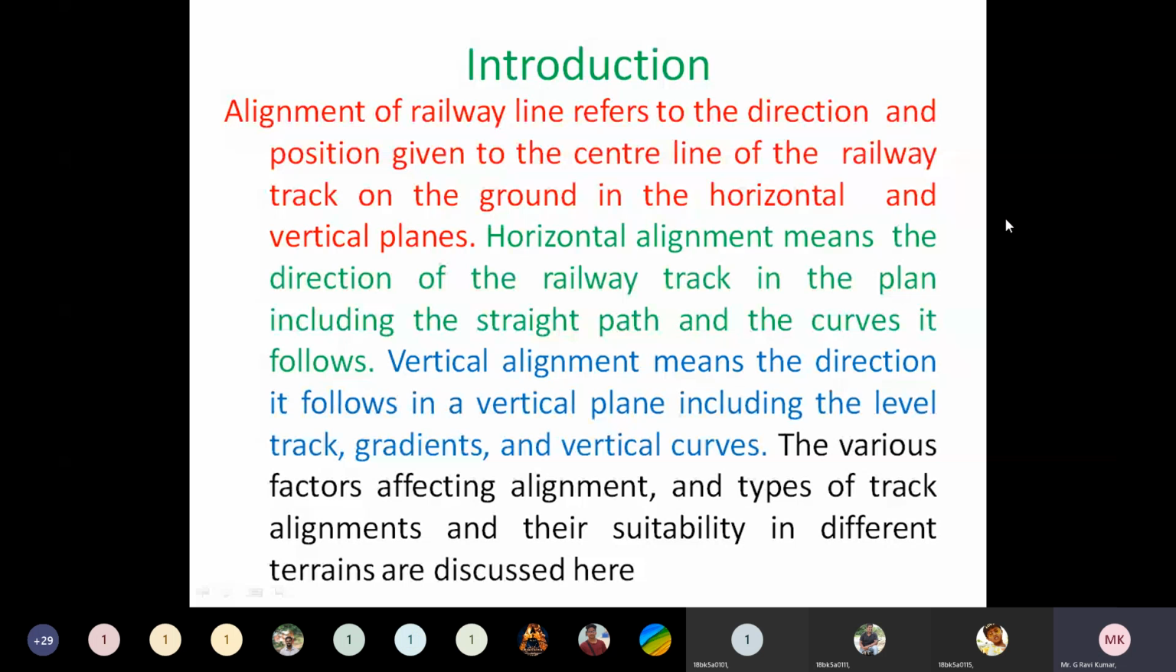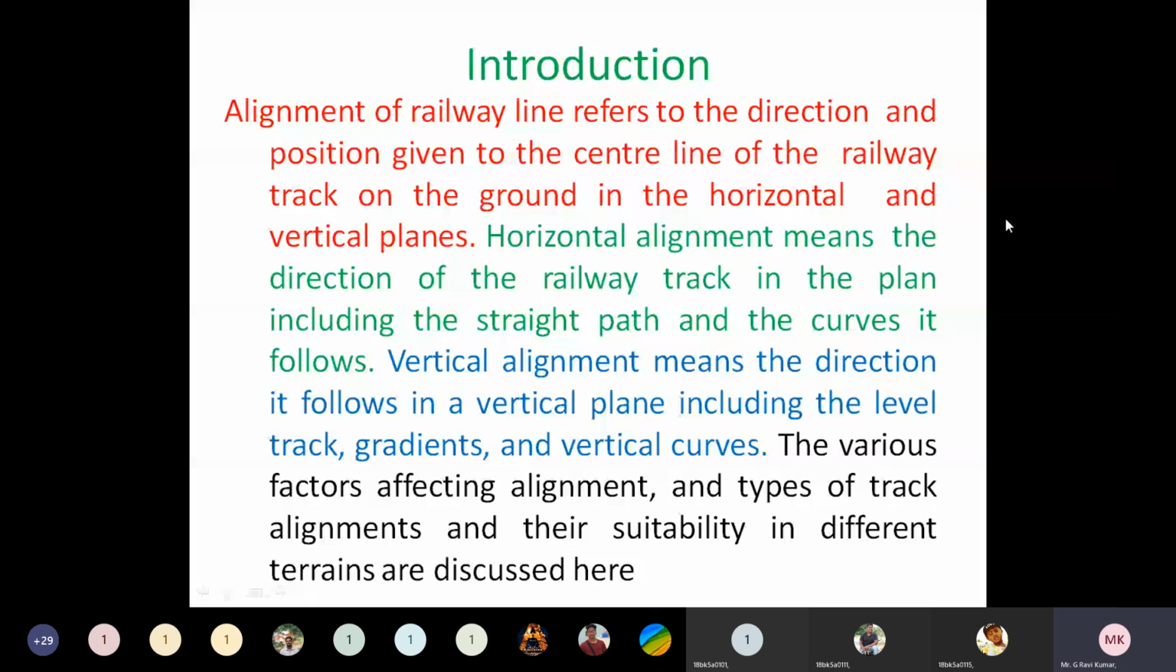If the railway track is flatter or leveled, in that case the alignment of the railway track is called horizontal alignment. And if the railway track rises or falls, in that case the alignment is called vertical alignment. You can say horizontal alignment means the direction of the railway track in the plan, including the straight path and the curves it follows. And vertical alignment means the direction it follows in a vertical plane, including the level track, gradients, and vertical curves. Understand or no?